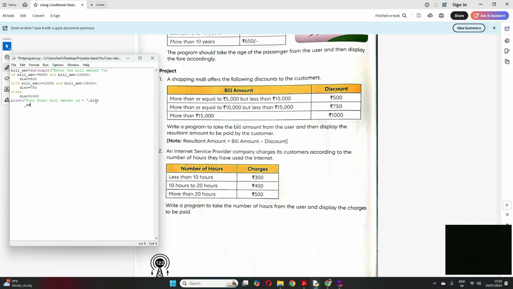Whatever was the amount entered, this was the amount I entered, correct? Minus the discounted amount. So based on the condition, the discount value I am setting, it will be dis, correct? Now let me save and run this program and see how it goes.